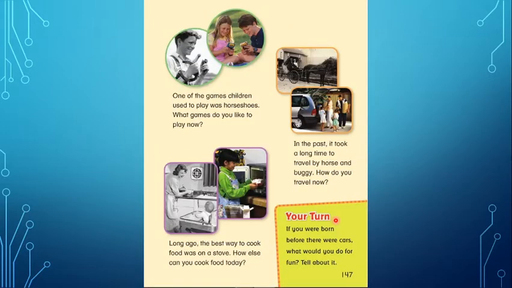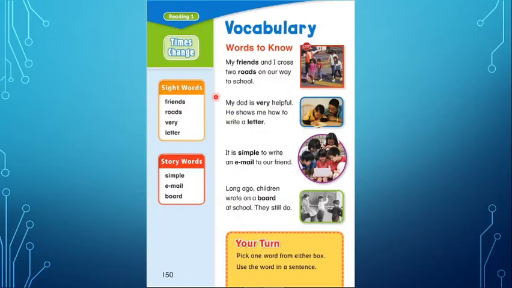Before we start reading this new story, Times Change, we need to know some vocabulary. Let's find out. As usual, sight words and story words. Repeat after me: friends, roads, very, letter.